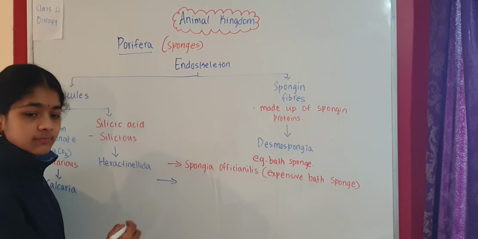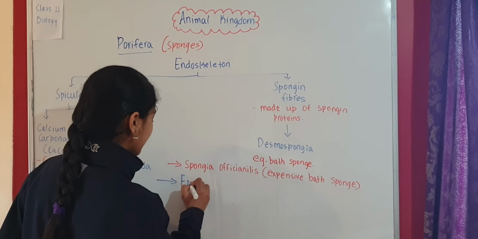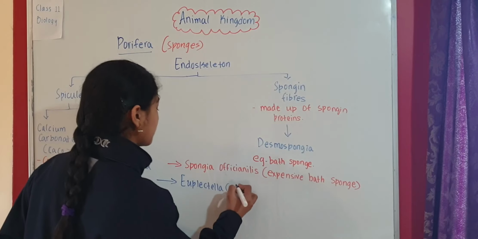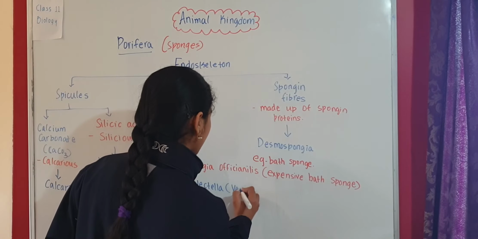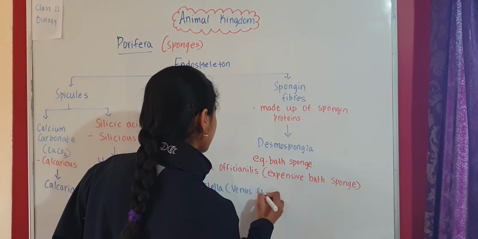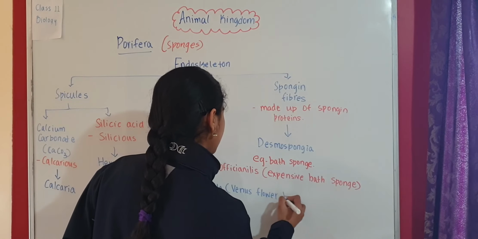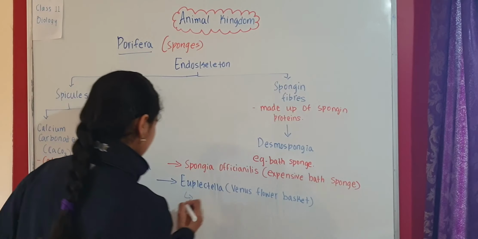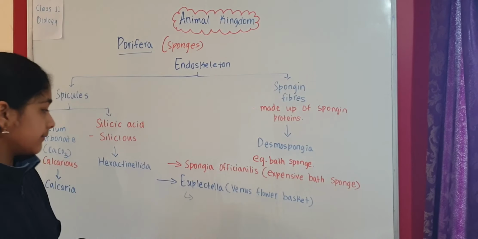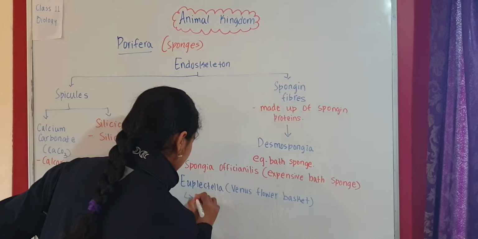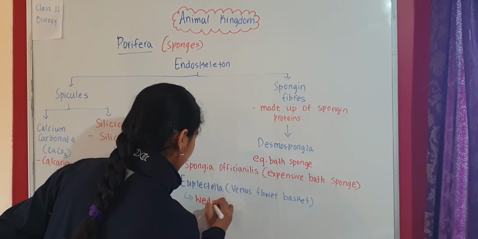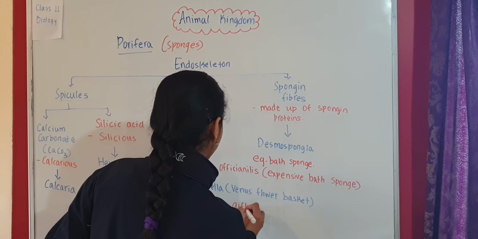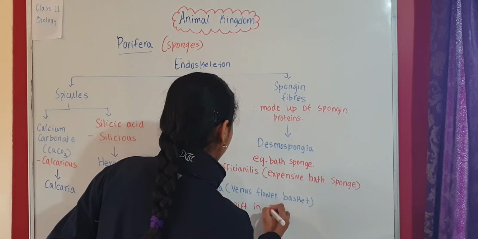Also, one more sponge is called Euplectella. Euplectella is also known as Venus flower basket. This Venus flower basket is used as a wedding gift, mostly in Japan.